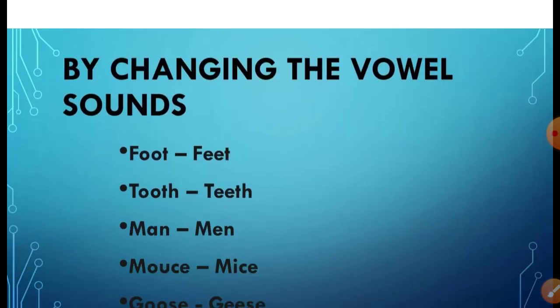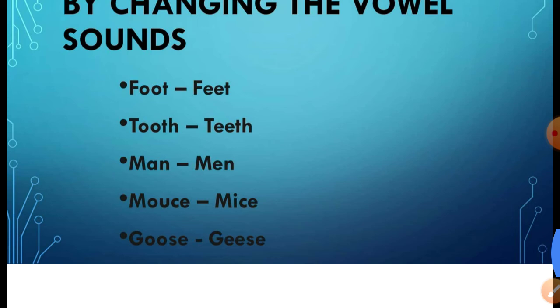By changing the vowel sound. There are some words which are changed by changing the vowel in the middle of the word. For example, foot, f-o-o-t, feet, f-e-e-t. Tooth, teeth. Man, men. Mouse, mice. Goose, geese.